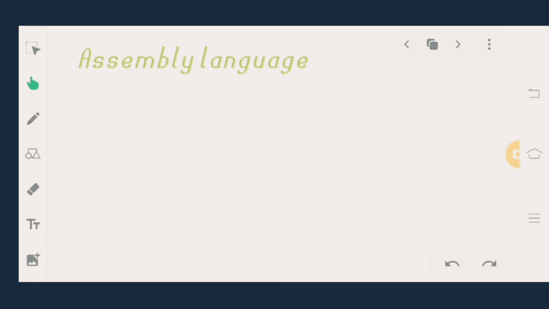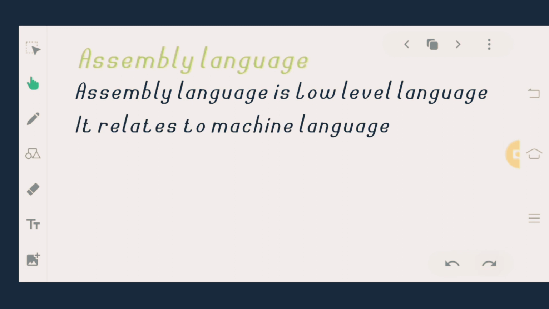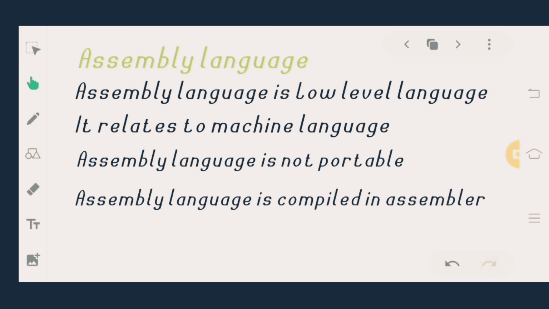Then the one step higher is assembly language. What is assembly language? Assembly language is also a low-level language, but it relates to the machine language, nearly equal to the machine as well as to the human being. Assembly language is not portable, which means it is attached or compiled with one computer or one architecture. Assembly language is compiled in an assembler, which is also a translator. We will discuss later on in the later videos.